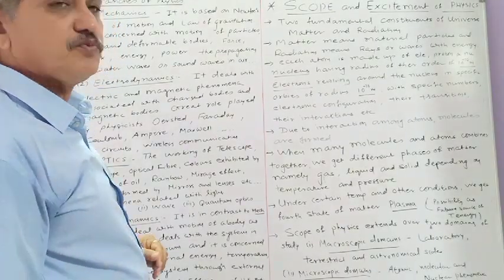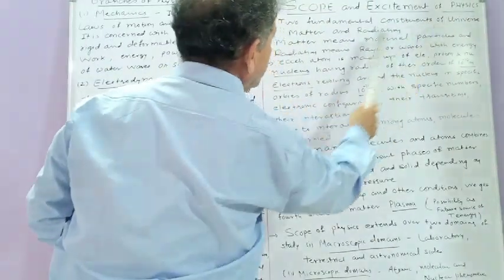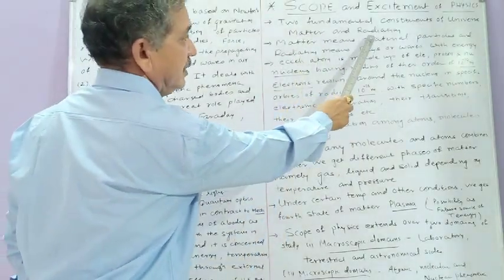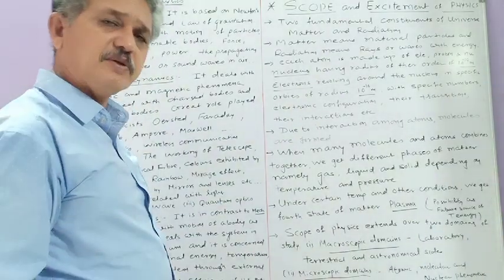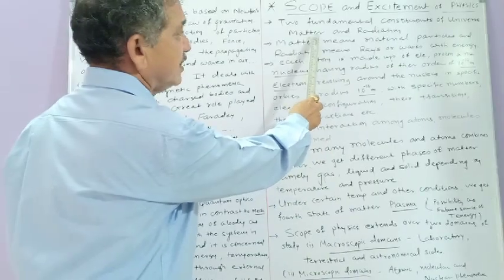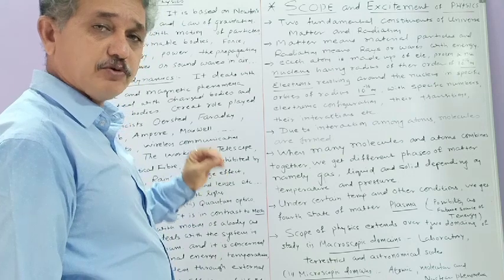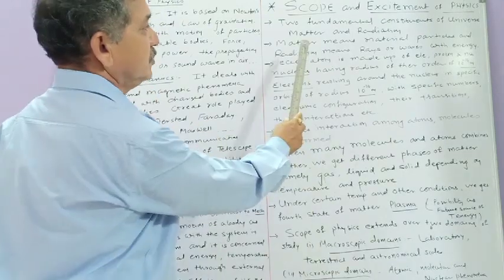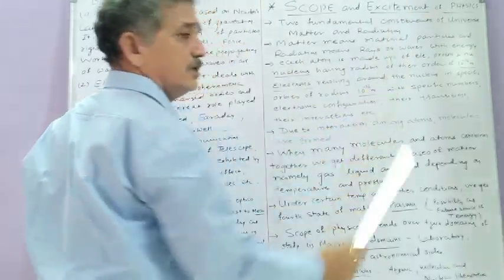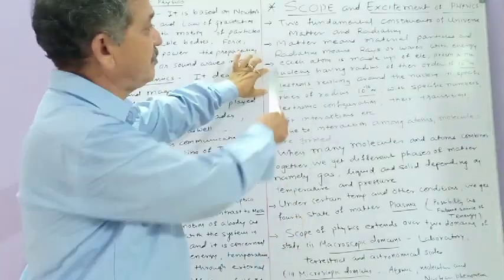So actually in physics we have to study about the main two fundamental constituents of the universe. One is matter, second is radiation. That means the entire universe is made up of the two things. One is matter, that is material particles. Another is radiation, that is the rays or waves with full of energy. Each and every substance is made up of either matter or radiations.